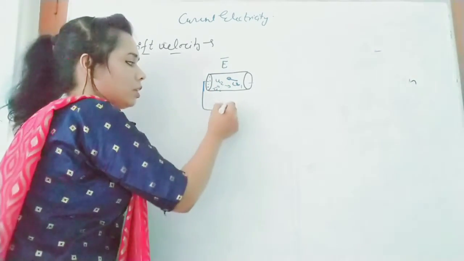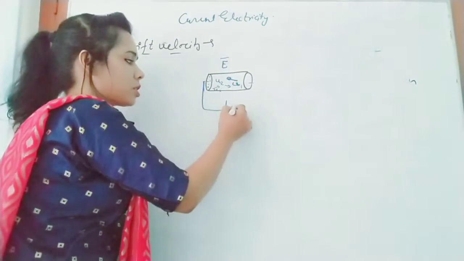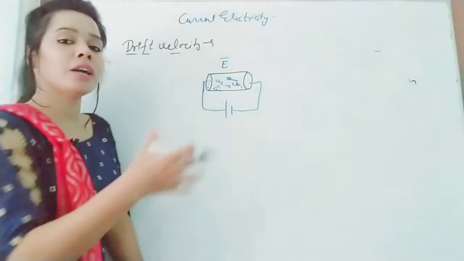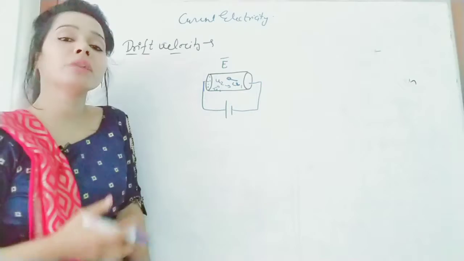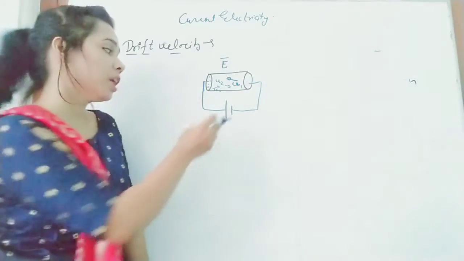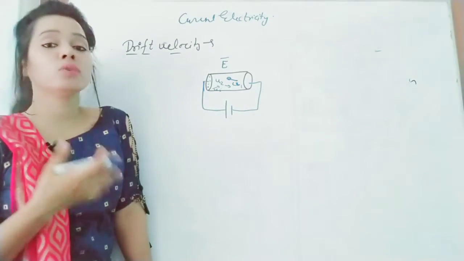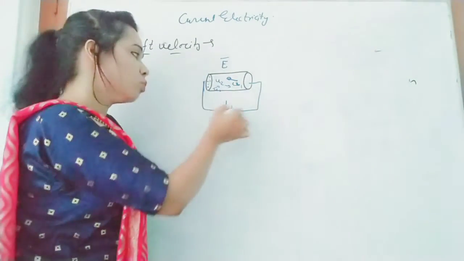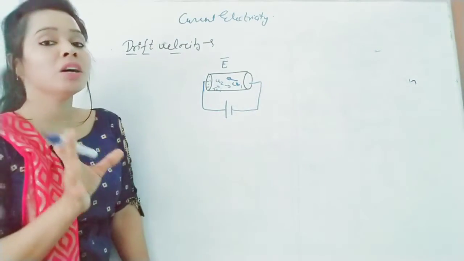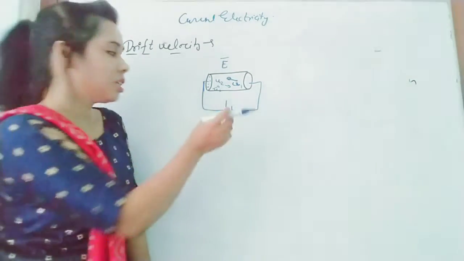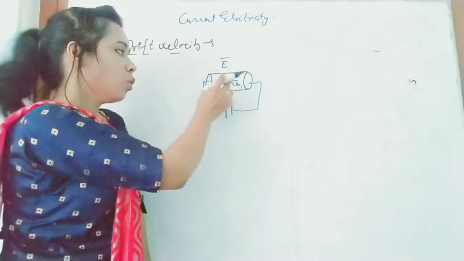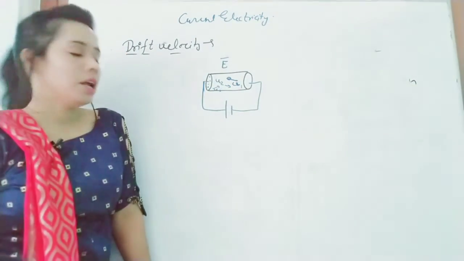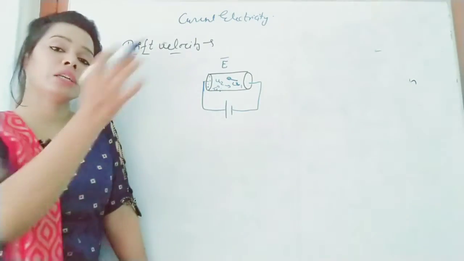When we connect this conductor with a battery, the battery will try to move these electrons. What is the use of a battery? A battery never gives the electrons; it only gives energy to the electrons to move inside the conductor. It doesn't give charges, it only moves the electrons inside the conductor and provides energy so that they can move.